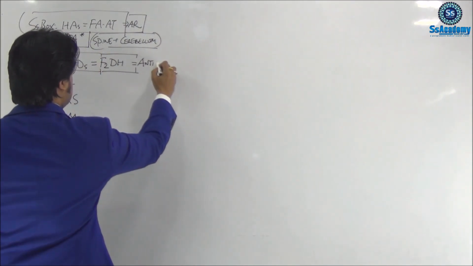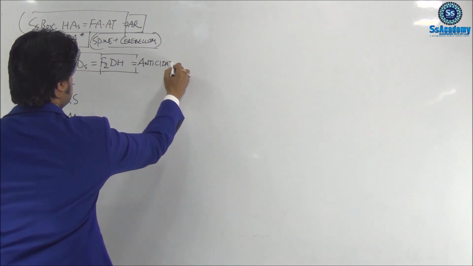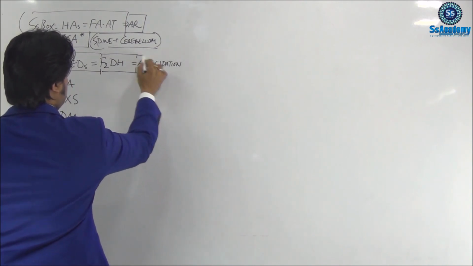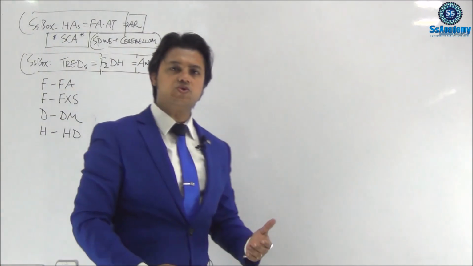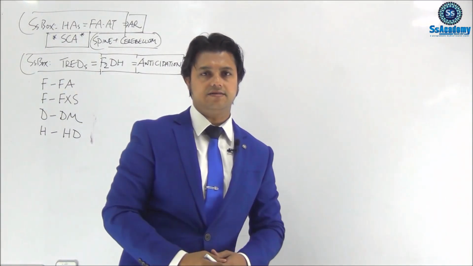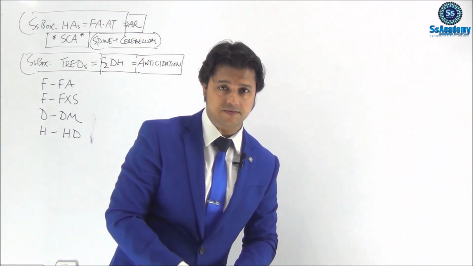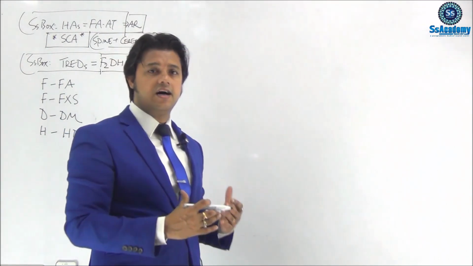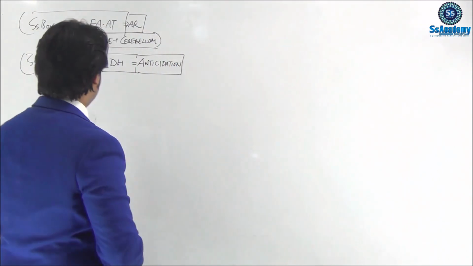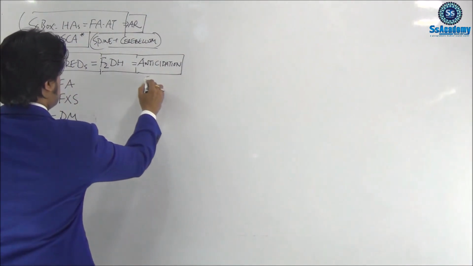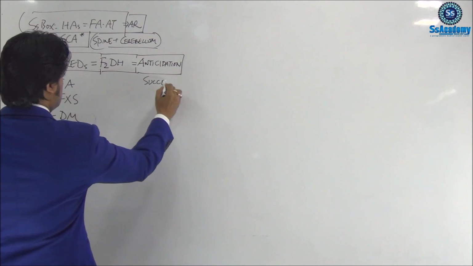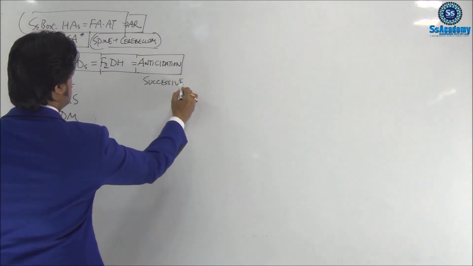They are following the anticipation phenomenon. Means trinucleotide repeat expansion disorders follow anticipation. What does anticipation mean? These are genetic terms. Anticipation means three things that we need to remember.